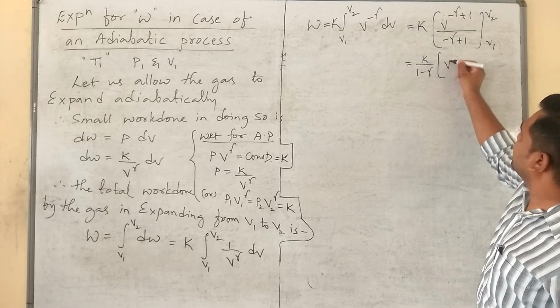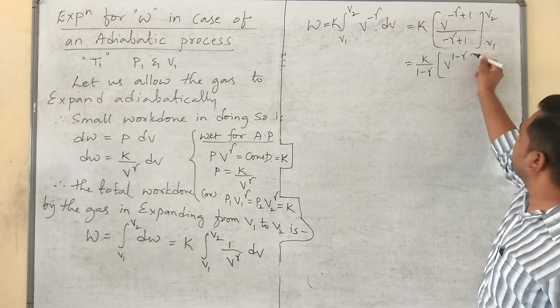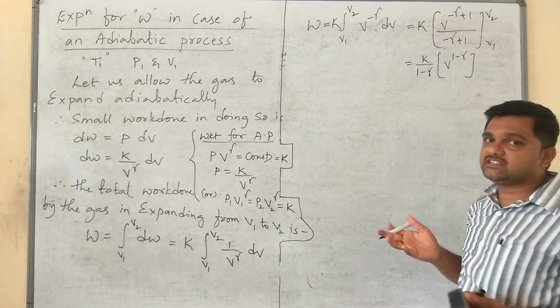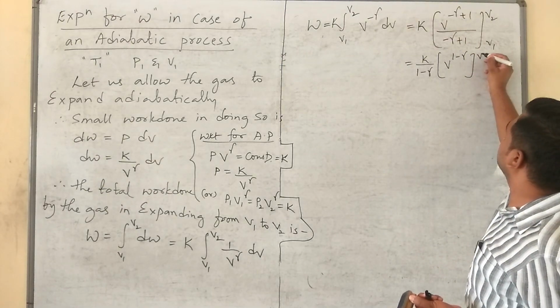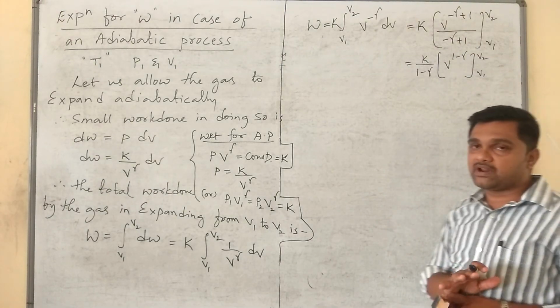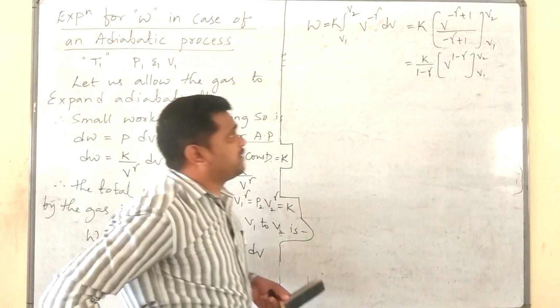For this I can write V power 1 minus gamma, since minus gamma plus 1 is nothing but 1 minus gamma. This is with V2 and V1 as upper limit and lower limit respectively.